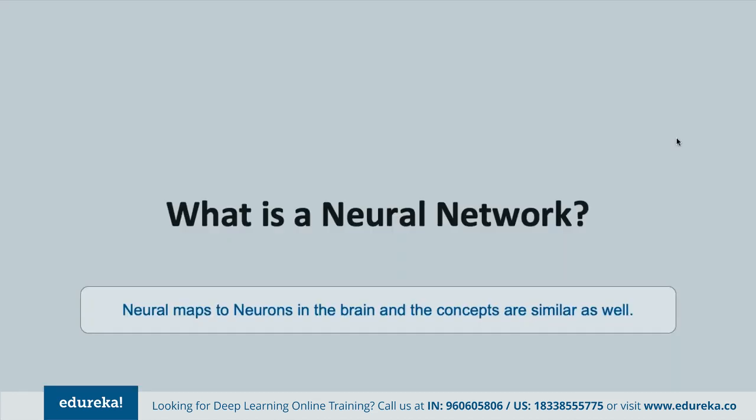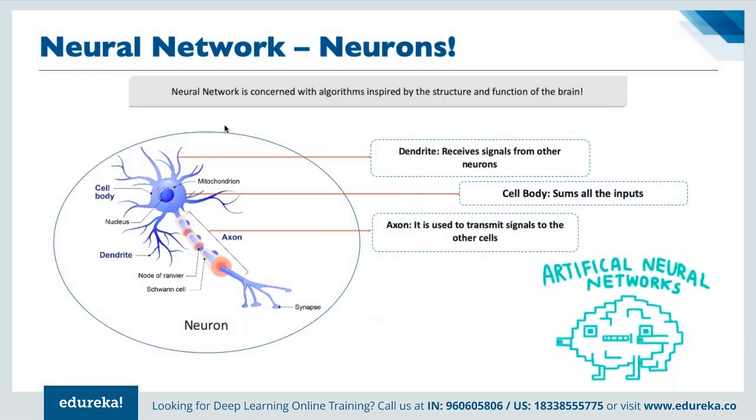Next, let's discuss the concept of neural networks. Neural maps to neurons, just like we have neurons in our brain. We must have studied neurons back in class 9, I guess. In class 9 biology, back in our school days, we must have studied how exactly our human brain works. The human brain, as we know, is made of multiple neurons.